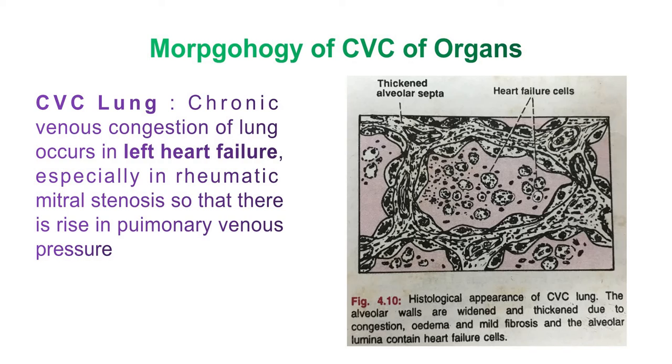So here you can see the septa which get thickened due to the slight increase in the fibrous connective tissue. Now the rupture of dilated and congested capillaries may result in the minute intra-alveolar hemorrhage.